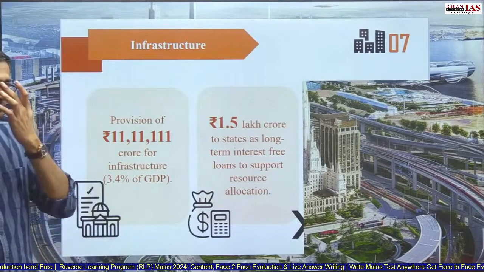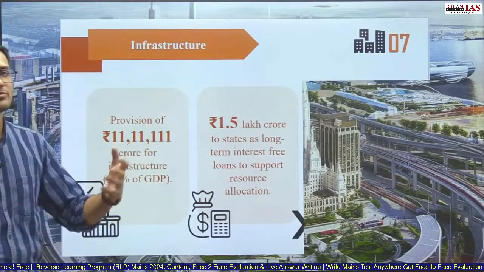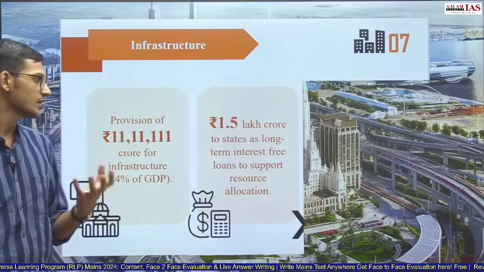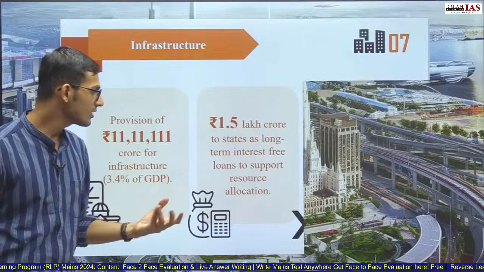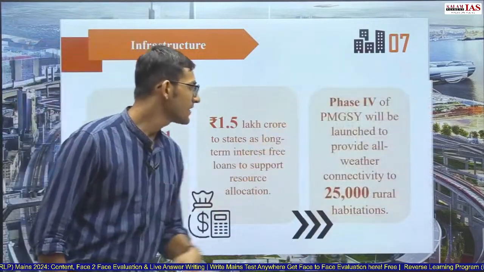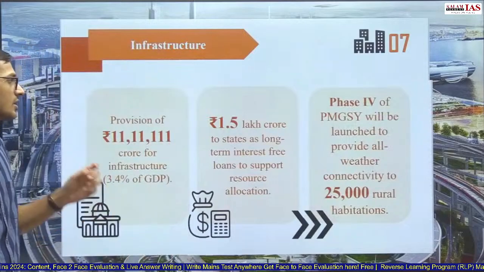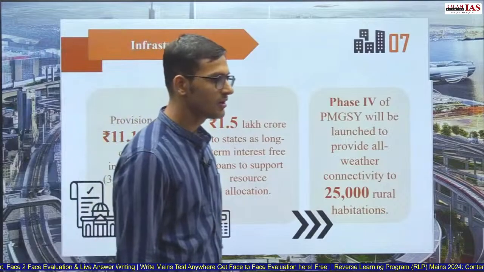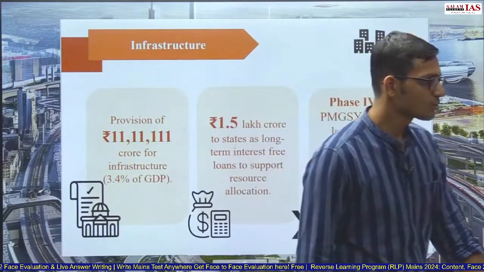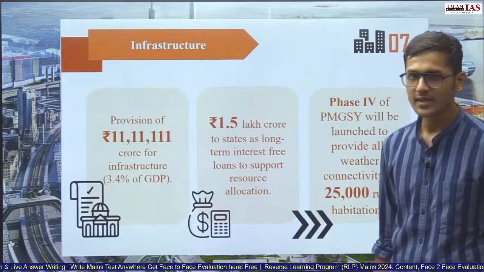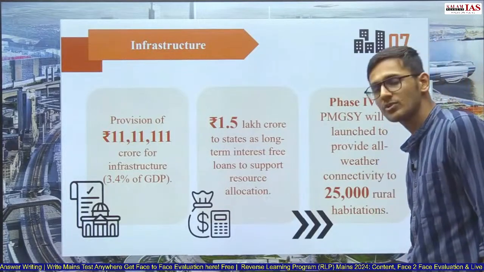So here, the government will provide 1.5 lakh crore assistance to the states as long-term interest-free loans for development of infrastructure. Then phase 4 of Pradhan Mantri Gram Sadak Yojana will be launched to provide all-weather connectivity to 25,000 rural habitats.